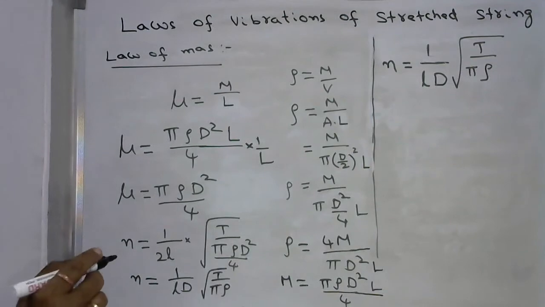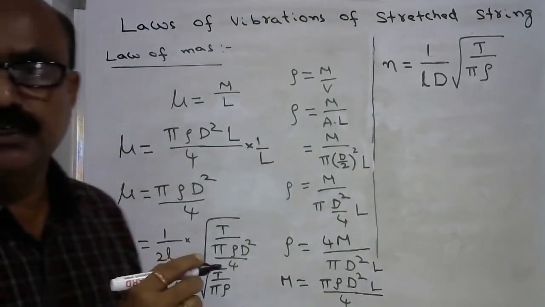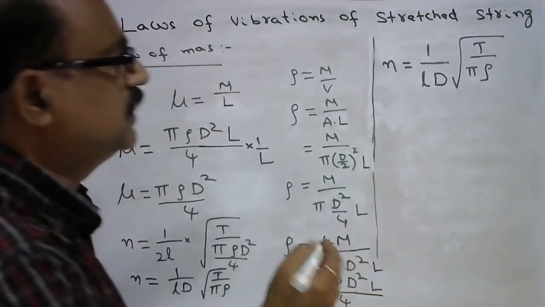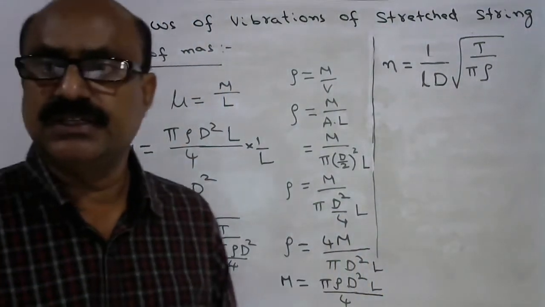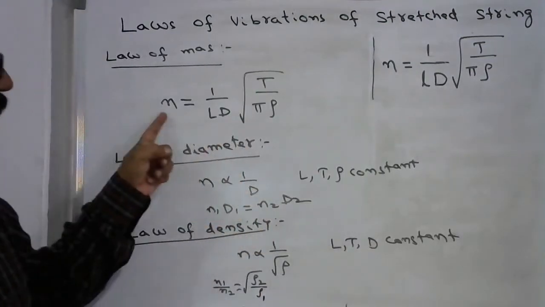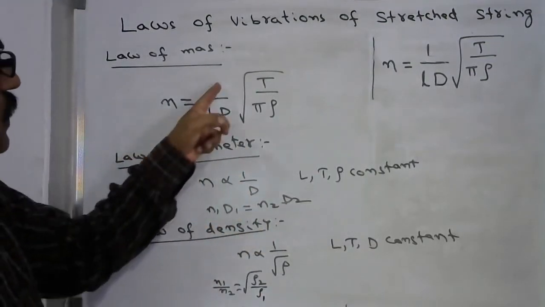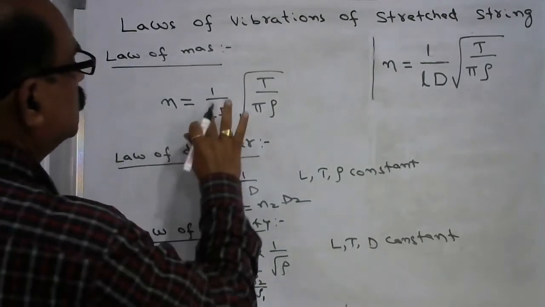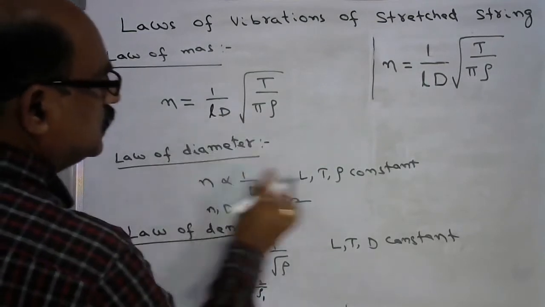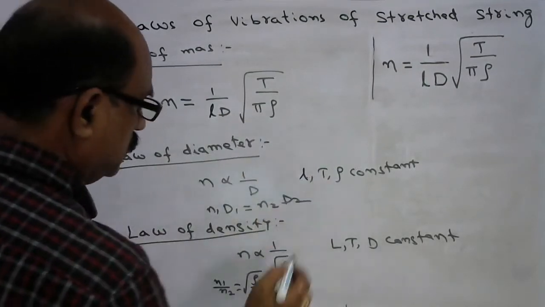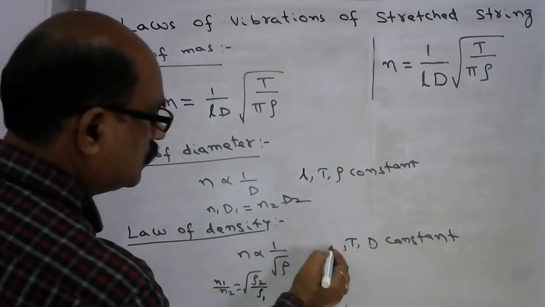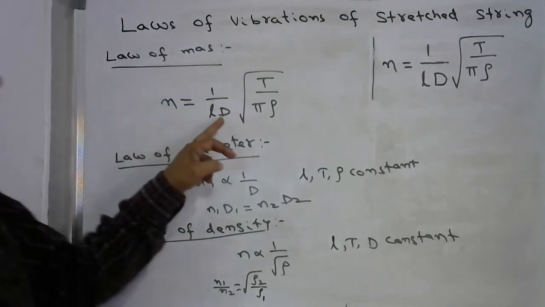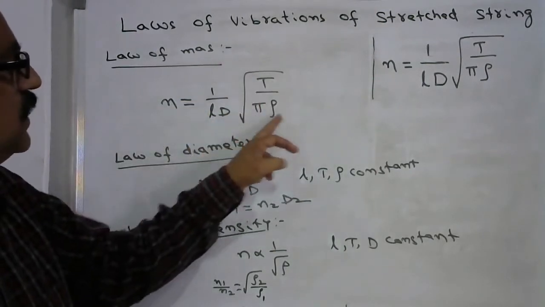So this we obtained instead of linear density, and from this we can write down the law of diameter and the law of density. Now let us see the fundamental frequency expressed in terms of the length. I write down here, it is small l, not capital L. It is 1 by lD root T over pi rho.